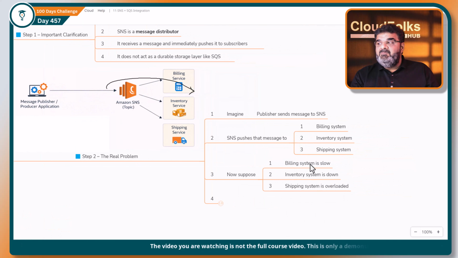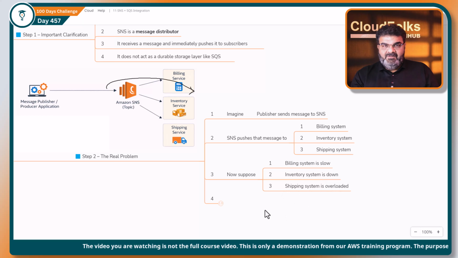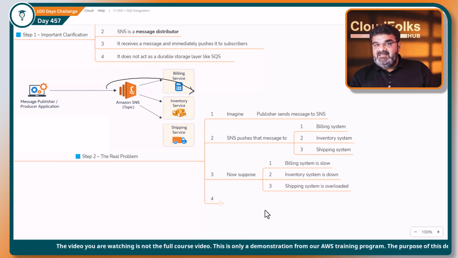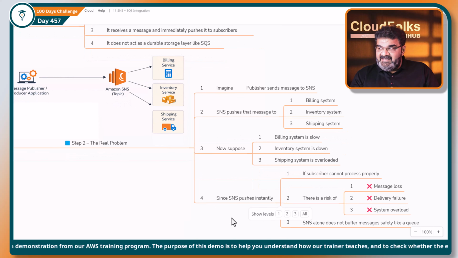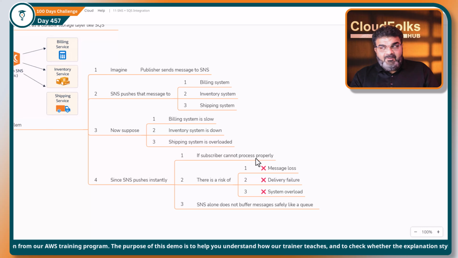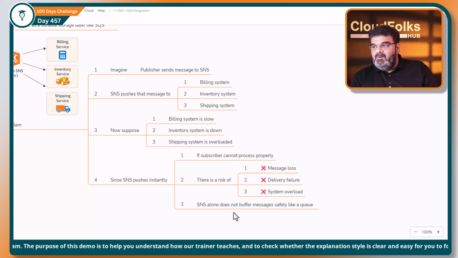Now, suppose the billing system is slow, the inventory system is down, or the shipping system is overloaded. So the issue is SNS is not going to store this message, right? It is immediately broadcasting this message to the different systems or services. Now these services are actually not working properly right now. So what will happen? Since SNS pushes instantly, if a subscriber cannot process properly, there is message loss, delivery failure, system overload.